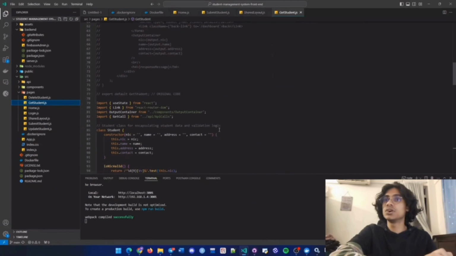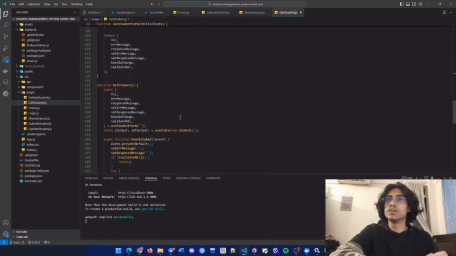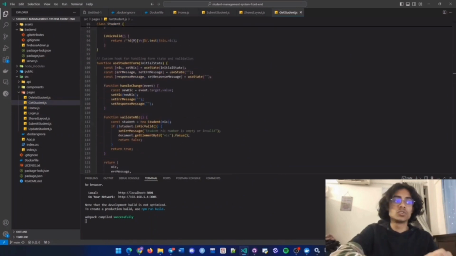As you can see, this is the original code, and this is the refactored code. We refactored this because it had long method problems, primitive obsession, and duplicate code. So we extracted some functions and developed some custom hooks for form handling.